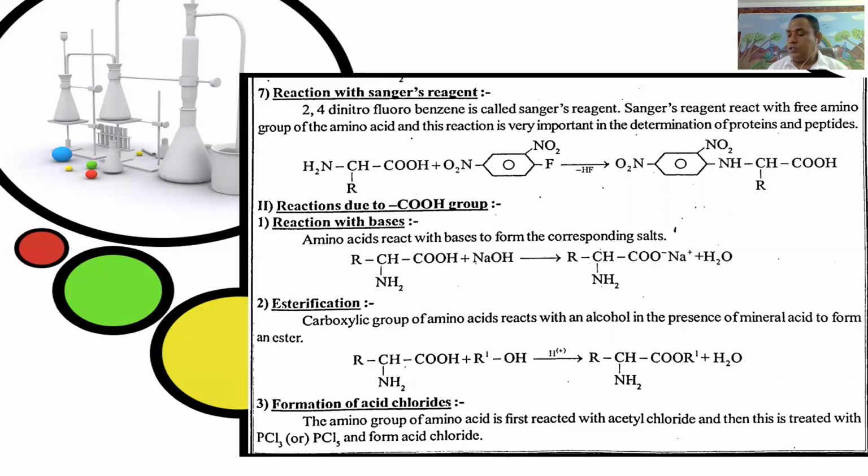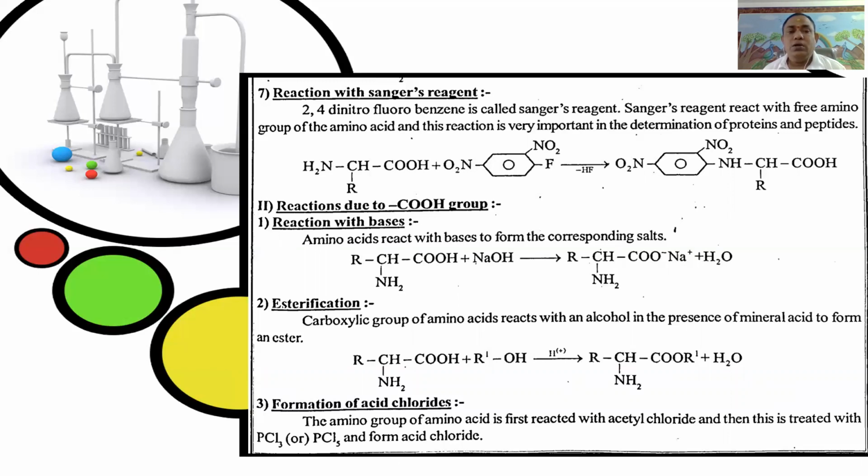Next, reaction with Sanger's reagent. Here the Sanger's reagent is 2,4-dinitrofluorobenzene. Sanger's reagent reacts with the amino group of the alpha amino acid. This reaction is very important in the determination of proteins and peptides.